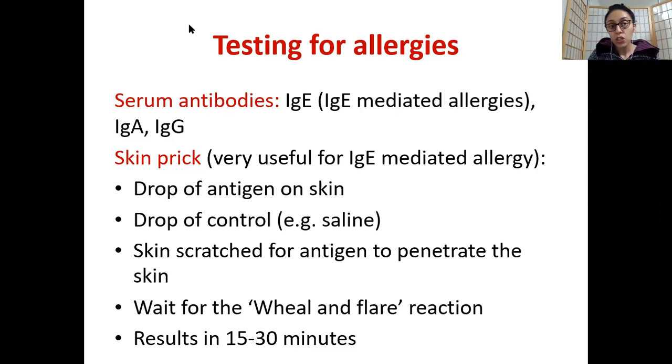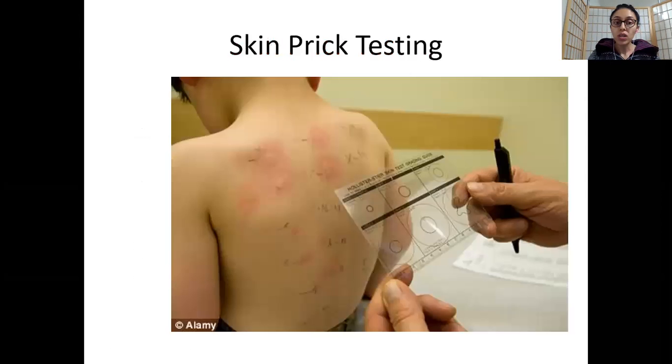So you would be testing for serum antibodies such as immunoglobulin E, A, G, things like that. The first thing which is done is a skin prick test. If the skin prick test is positive, then the doctor will suggest a blood test as well. Now what is a skin prick test? This is how it is. On one side you put water drops. On the other side you put the actual antigen which the body is allergic to.